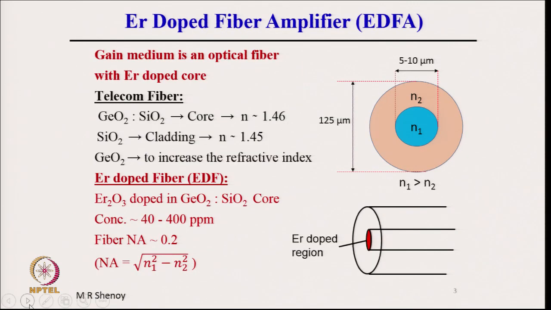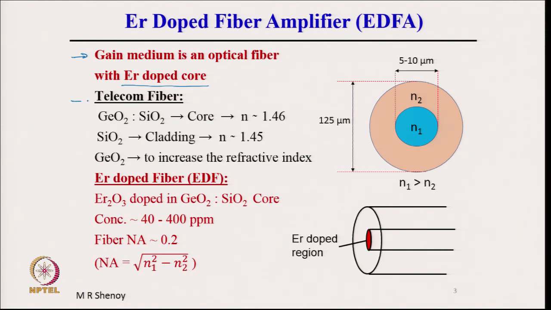Now, let us come to the erbium doped fiber amplifier, that is about general fiber amplifiers. Erbium doped fiber amplifiers, where the gain medium is an optical fiber with the erbium doped core. So, erbium is a rare earth element.